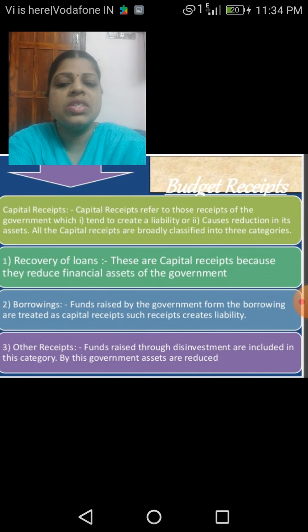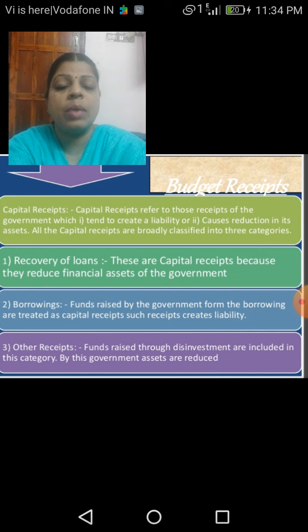Of the budget receipts, I told you about the capital receipts. The capital receipts refer to those receipts of the government which tend to create a liability or cause a reduction in its assets.